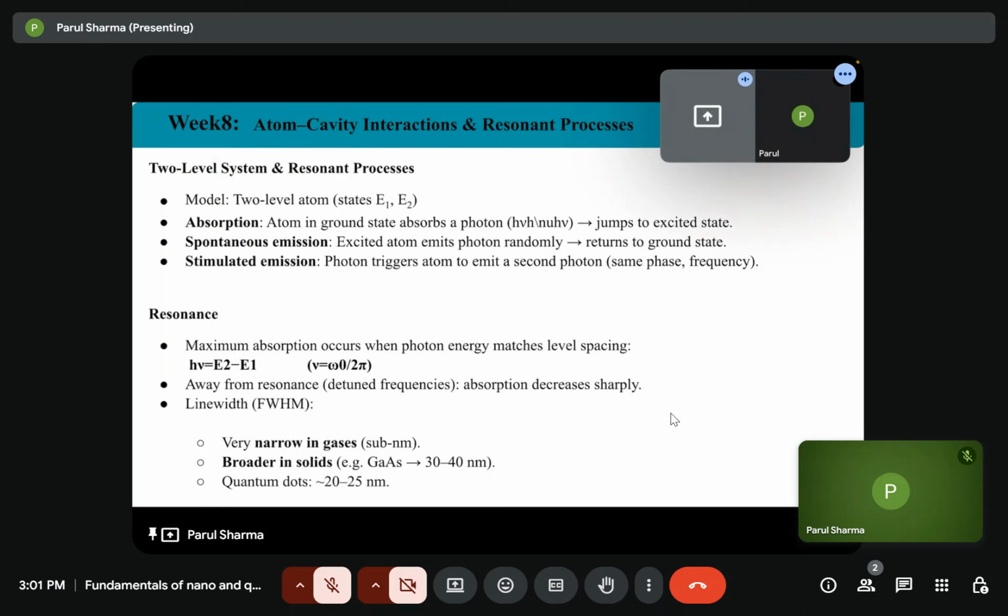So far we studied materials and different cavities like photonic crystals, plasmonic cavities, dielectric cavities, and we studied their properties. So today we will discuss how an atom reacts with a cavity and the resonant processes.